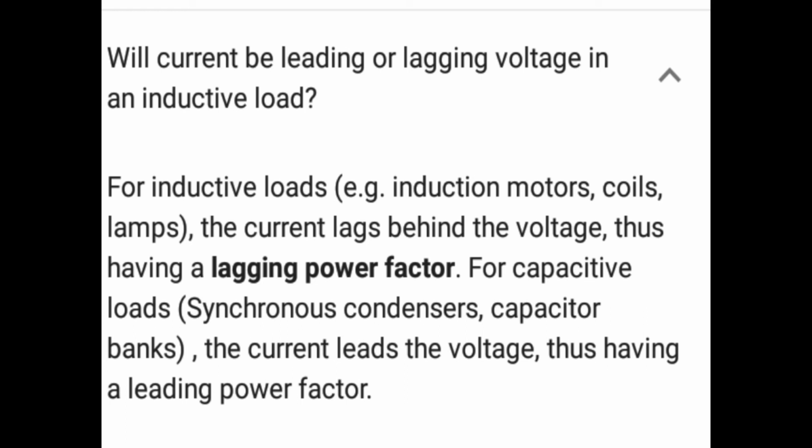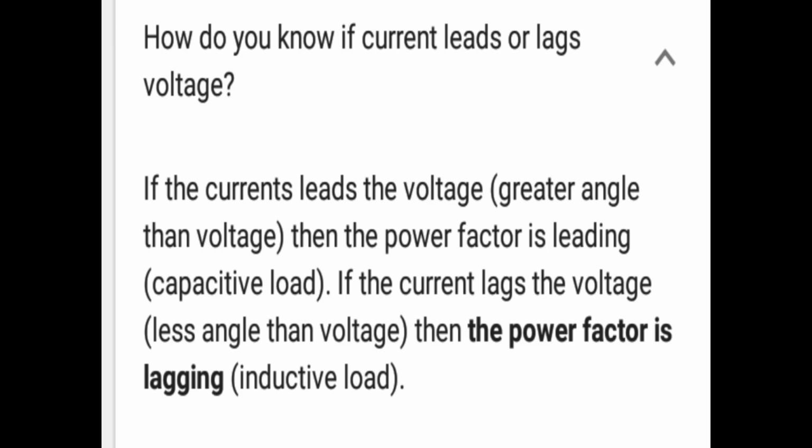MCQs are also asked on this topic. Then how do you know if current leads or lags voltage? So here see, if the current leads the voltage by greater angle than voltage, then the power factor is leading. Capacitive load. If the current lags the voltage by less angle than voltage, then the power factor is lagging.